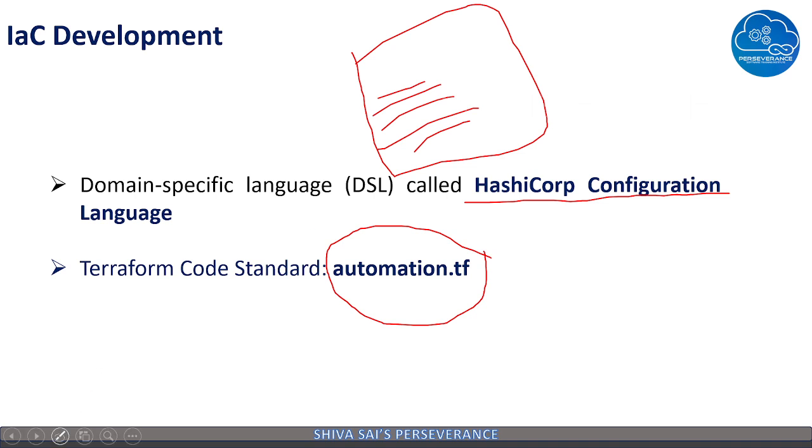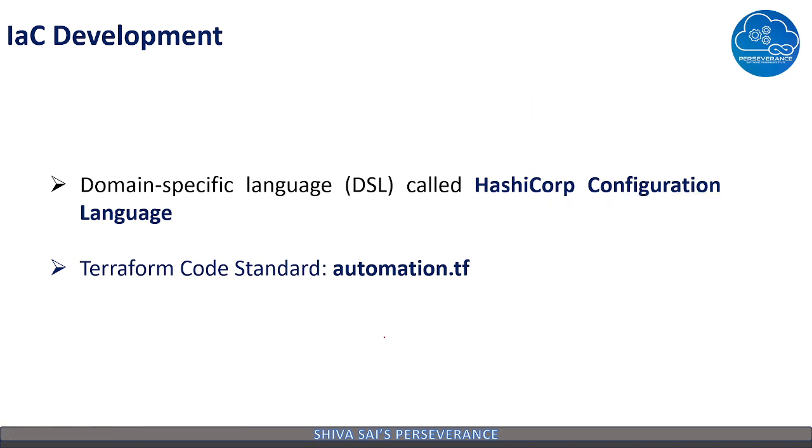Meaning, if you design code using Python, it will be something like automation.py. If it is in Java, it is something like automation.java. But in Terraform, there is nothing like .hcl; there is .tf. Our HCL code is placed in a file, namely automation.tf. So all your Terraform code should be placed in required files with an extension of .tf.